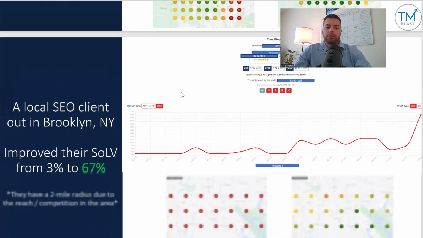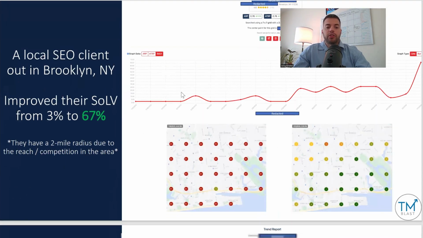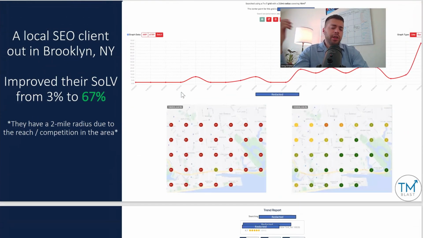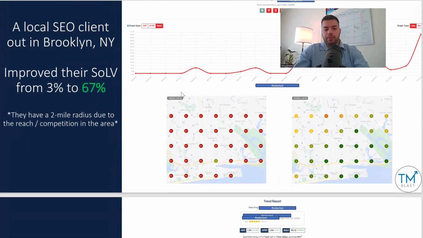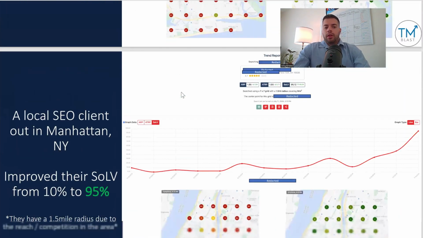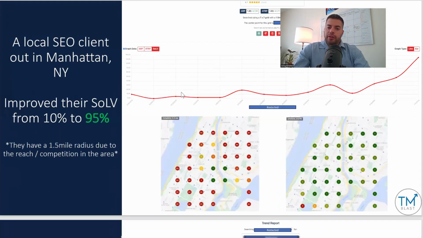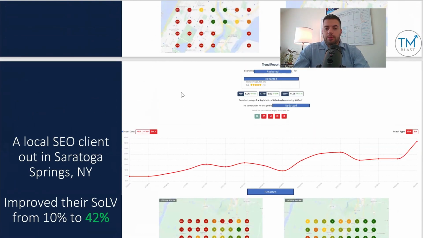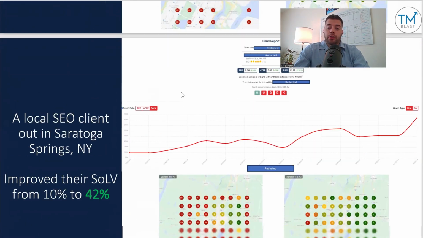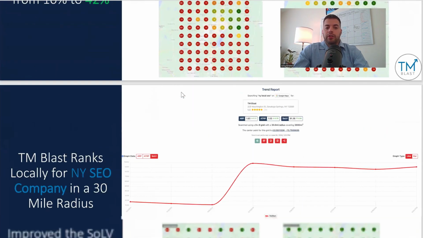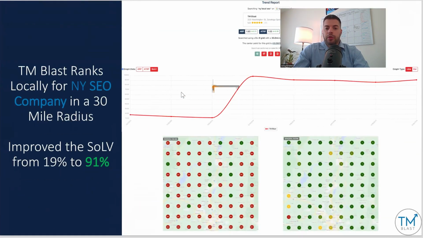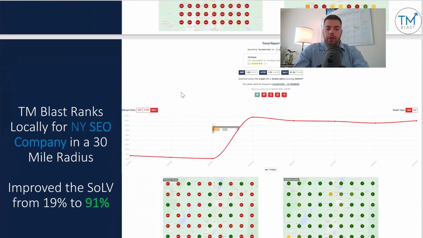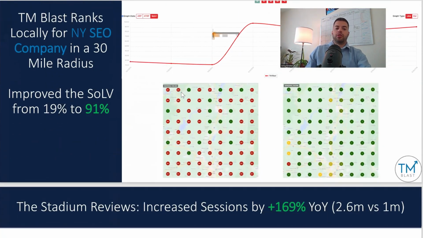There's a client out in Brooklyn, improved their share of local voice from 3% to 67%. Obviously in Brooklyn, radius is going to be very small because of how densely populated it is, and also from public transportation as well. We didn't want to make it too big of a radius. This is a client out in Manhattan, New York, 10% to 95% share of local voice. This is a client out in Saratoga Springs, New York. I improved their share of local voice from 10% to 42%. That took a few months. And then TM Blast, I have a 91% share of local voice and a 30-mile radius for the keyword New York local SEO. You can see from left, it went from 19% to 91.